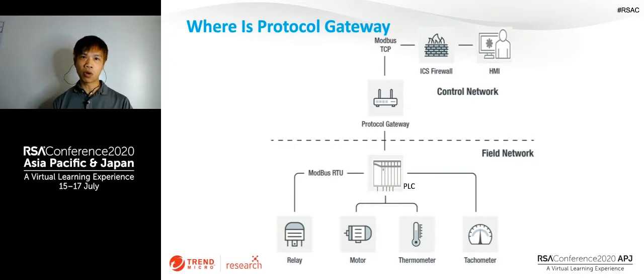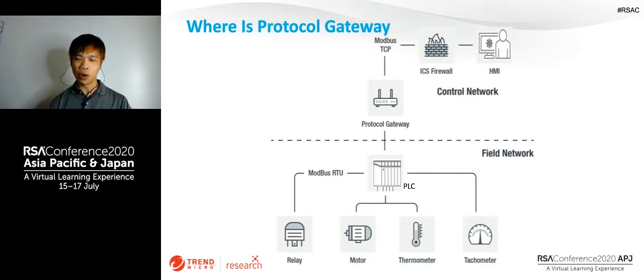It's becoming more and more complex thanks to Industry 4.0. Right now, it's asked to support protocols like Modbus, Ethernet IP, DNP3, Profinet, as well as some cloud protocols such as MQTT, AWS Greengrass, and Microsoft Azure. As you can probably imagine, this kind of complexity has brought a lot of challenges to the protocol gateway. And I hope you have noticed that there is an ICS firewall between the control network and the protocol gateway.